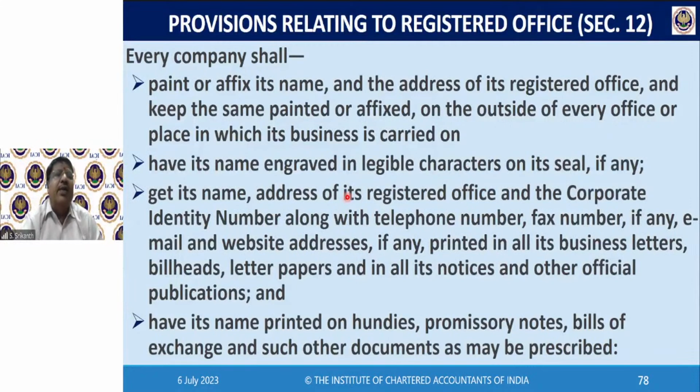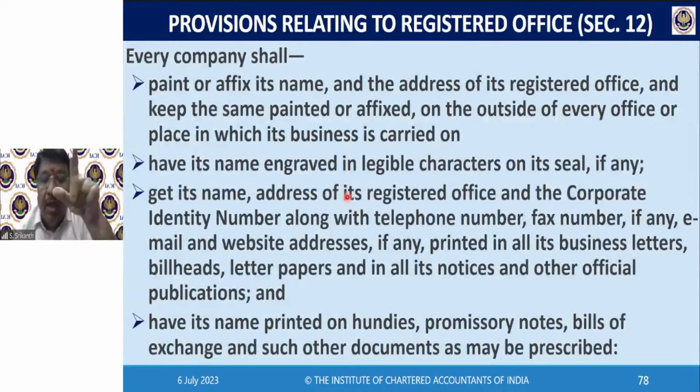Okay, so it has to get its name, the address of its registered office and the corporate identity number, etc., printed in all business letters, bill heads, letter papers, everywhere. Have its name printed on hundis, promissory notes, bills of exchange, and such other documents as may be prescribed. So whenever you are dealing with the public, you should clearly mention the registered office. And especially on promissory notes, hundis and bills of exchange, the name of the company should be printed.